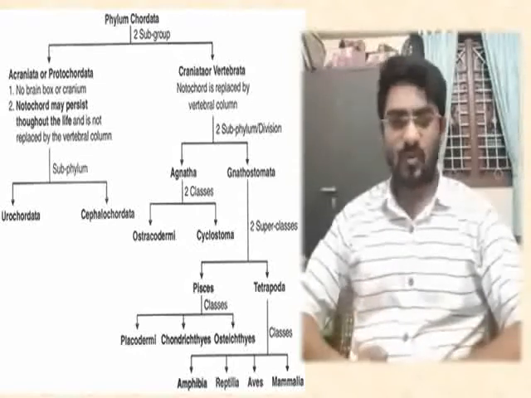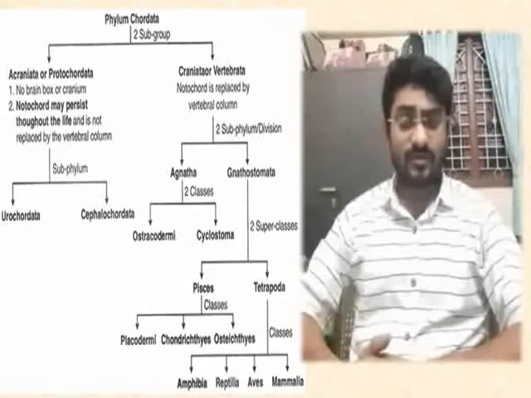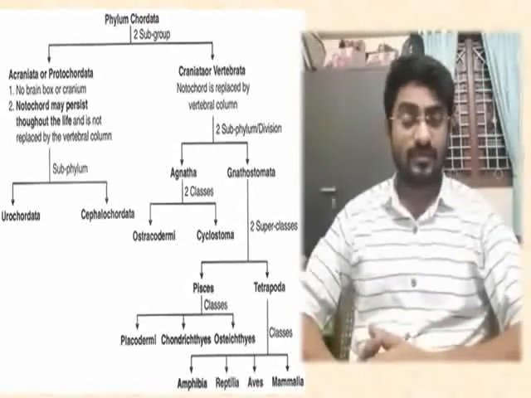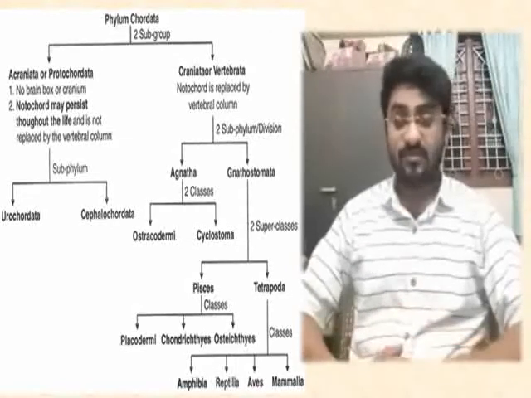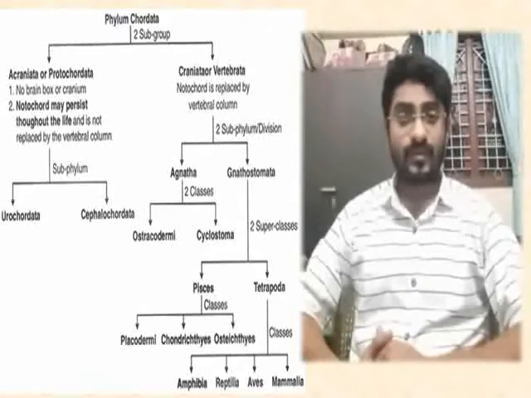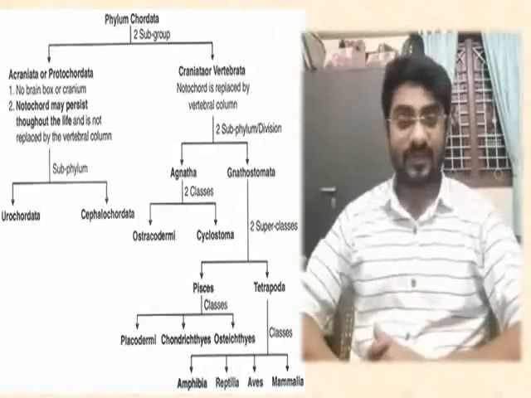Chondrichthyes examples are the shark, hammer-headed fishes, then electric eels. Not electric eels, that is electric torpedoes, stingray, etc. Osteichthyes, that is the bony fishes.